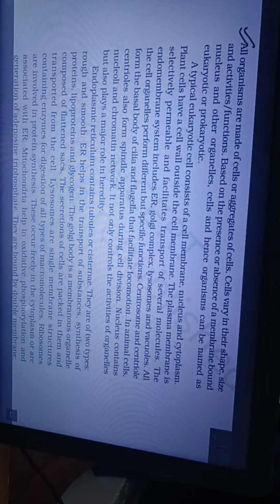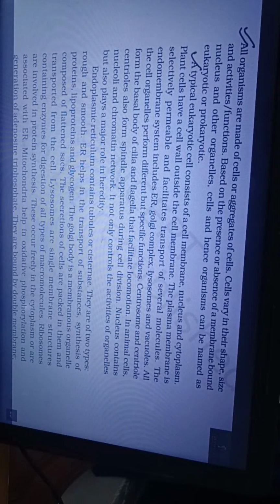Summary: all organisms are made of cells or aggregates of cells. Cells vary in their shape, size, and activities or functions. Based on the presence or absence of a membrane-bound nucleus and other organelles, cells and hence organisms can be named as eukaryotic or prokaryotic. A typical eukaryotic cell consists of a cell membrane, nucleus, and cytoplasm. Plant cells have a cell wall outside the cell membrane. The plasma membrane is selectively permeable and facilitates transport of several molecules. The endomembrane system includes endoplasmic reticulum, Golgi complex, lysosomes, and vacuoles.